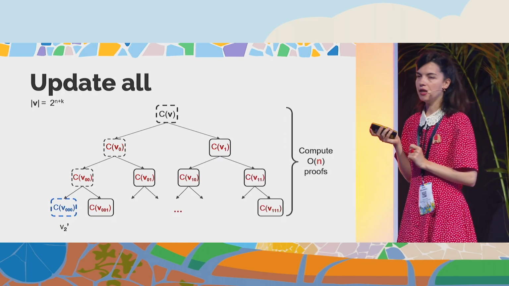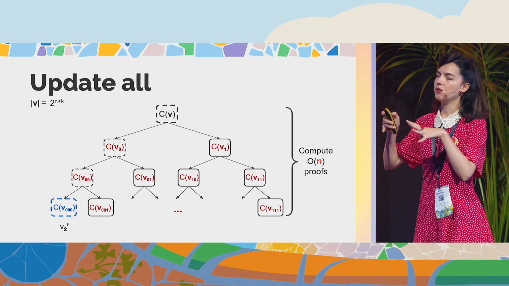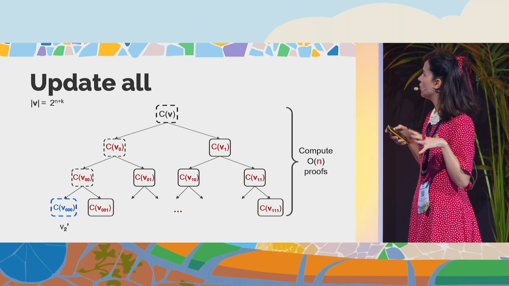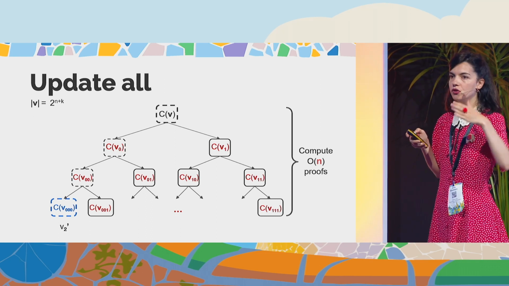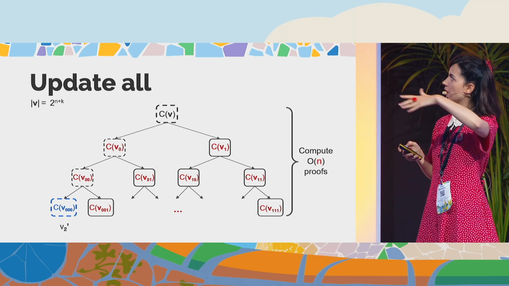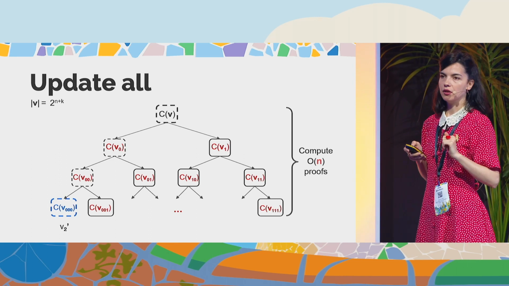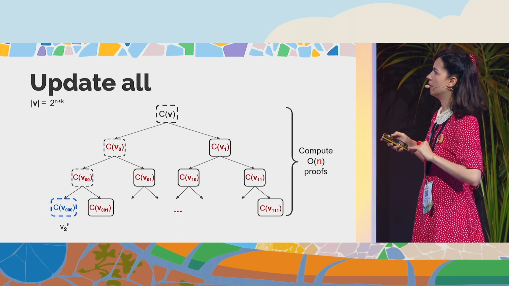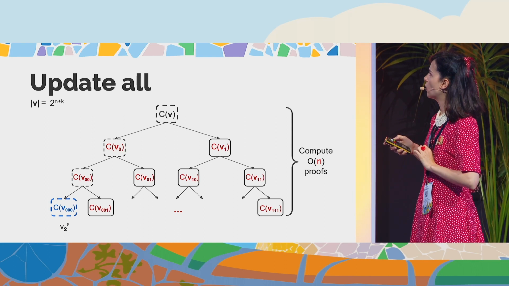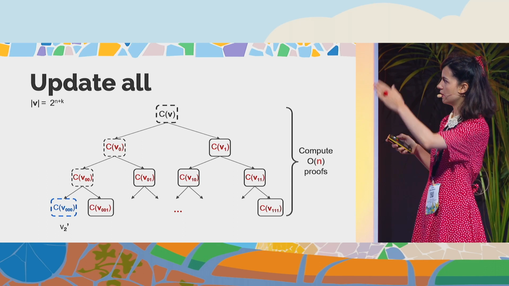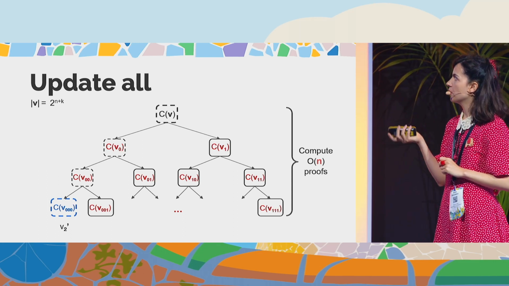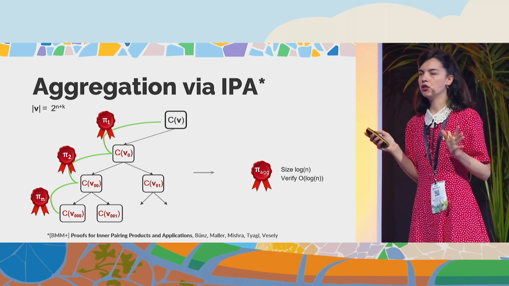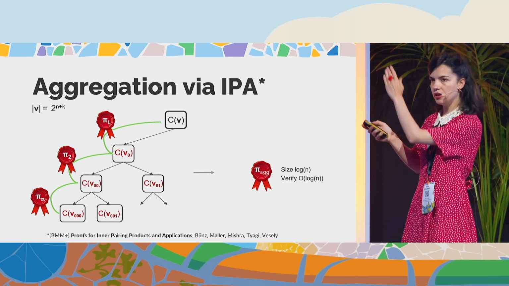So what about updates? Because we were trying to do something similar with the maintainability in the Merkle trees. So updates means just compute the logarithmic path up to the root of the tree in case something changes at the leaf value. So this requires O(n) proofs, where n is really the depth of the tree. So we get something similar, but aggregation is still not there, because in order to aggregate all these proofs that are